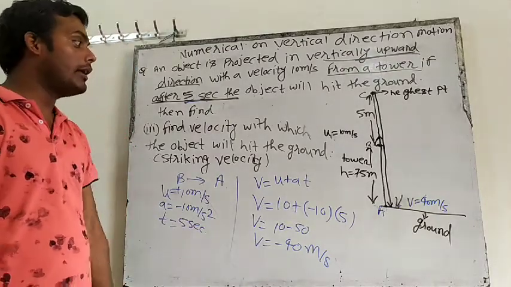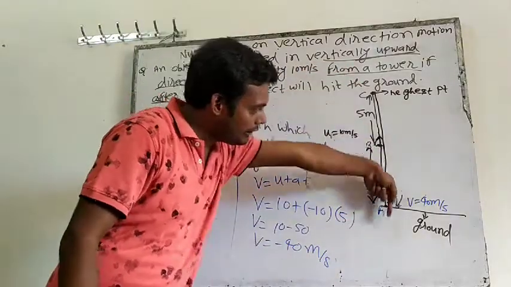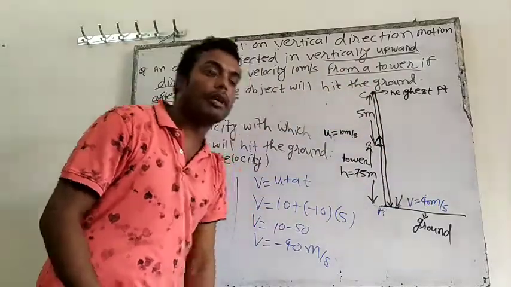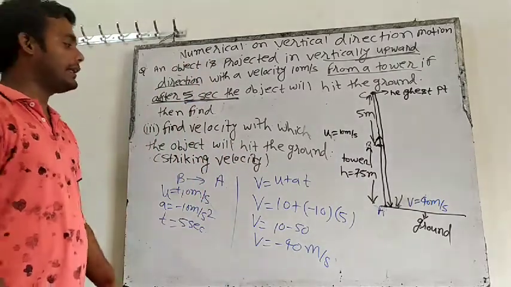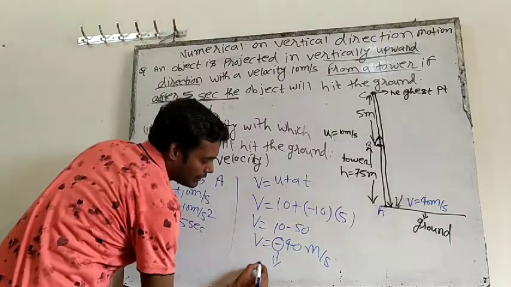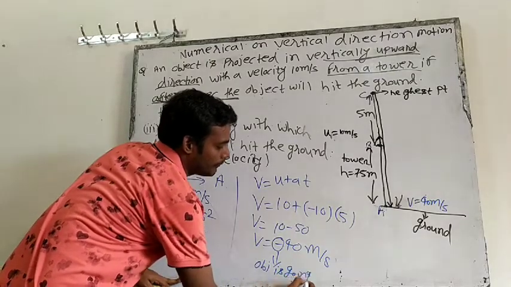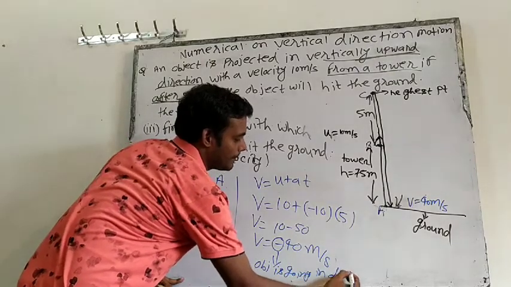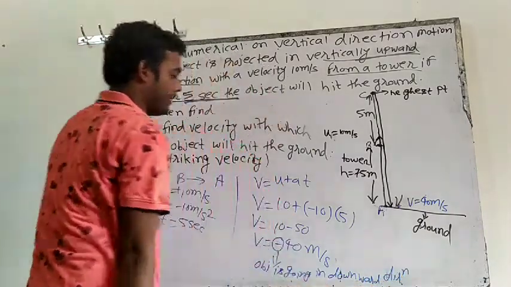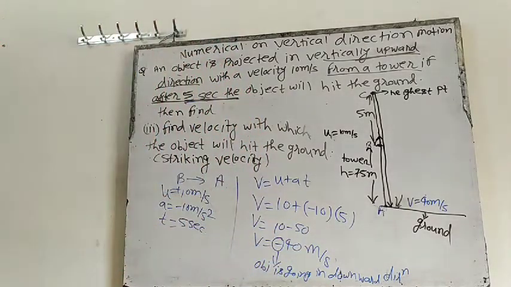This is sign convention: downward velocity is negative. When it is coming down like this, in which direction is it coming? This is downward velocity, coming in the downward direction. That's why downward velocity will be negative. So minus is just indicating that the object is going in the downward direction. The negative sign just shows the direction. Is it clear?